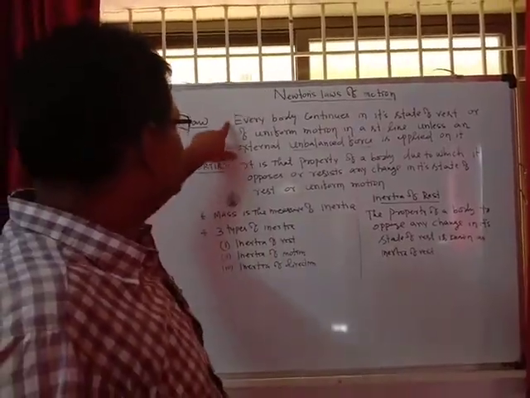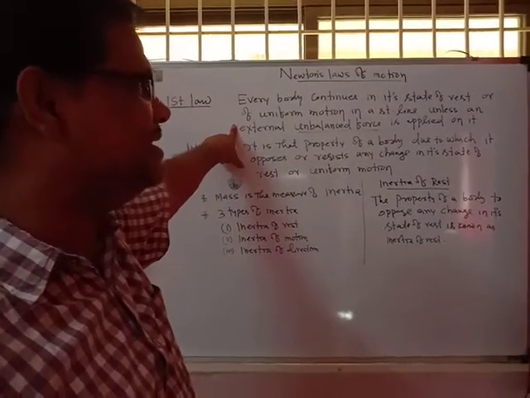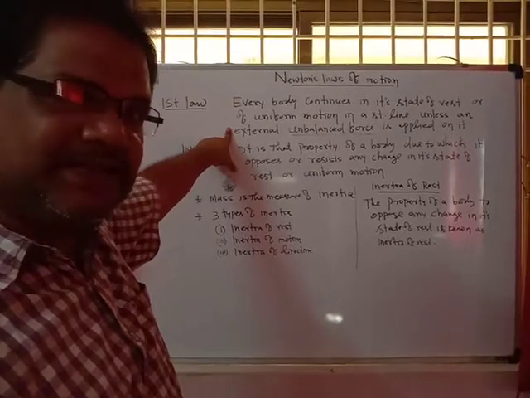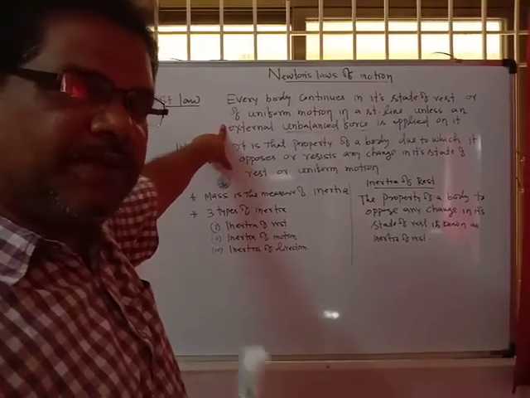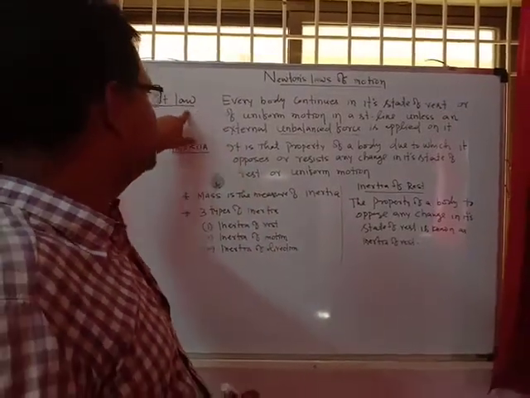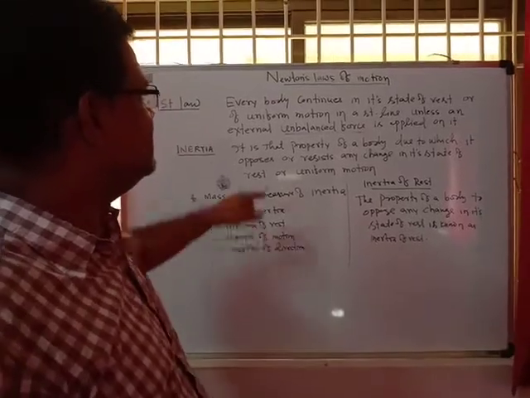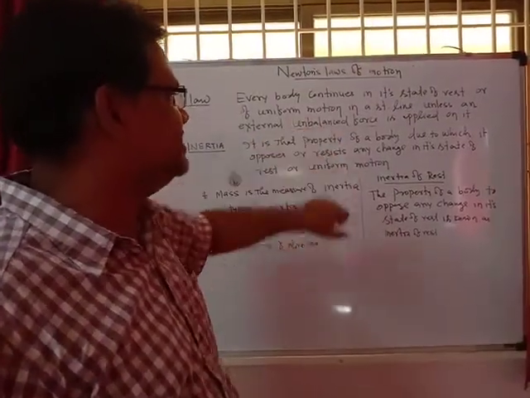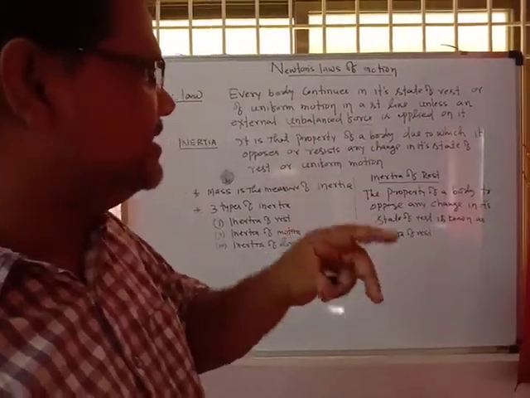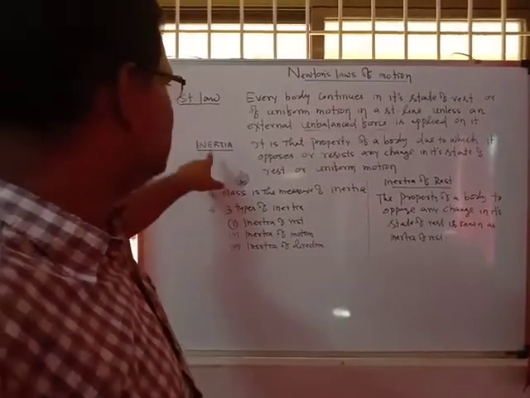So from this definition, it is clear that the object has its own tendency. If it is at rest, it remains at rest. If it is in motion, it continues moving in a straight line. This is Newton's first law of motion, and from it we learn about force and inertia. The tendency the object has is a property of the object, and that property is called inertia.